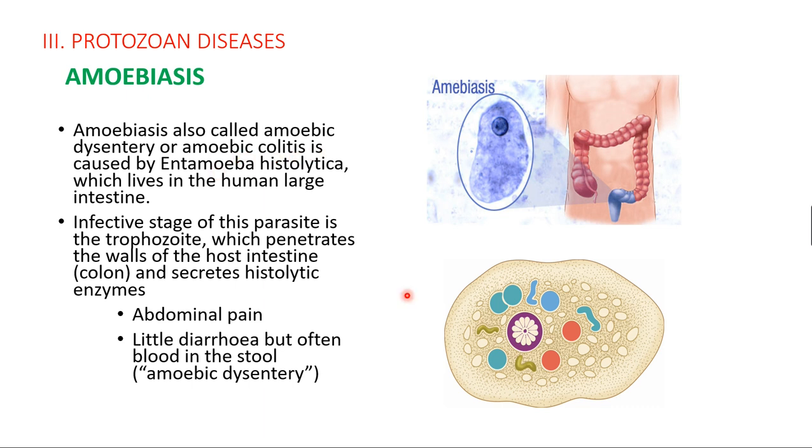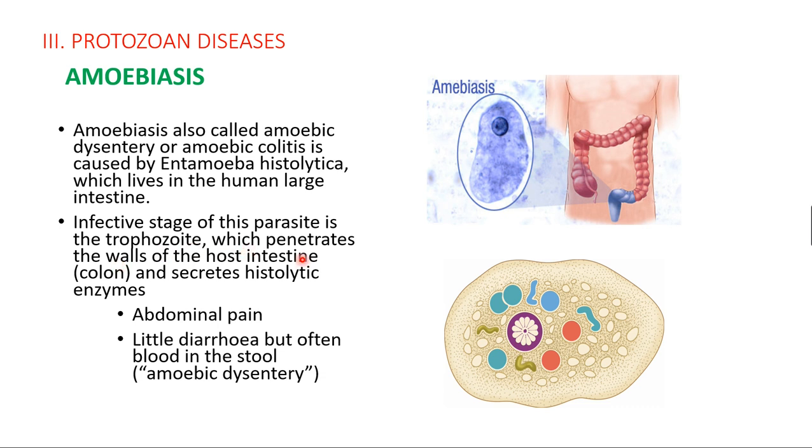It's caused by Entamoeba histolytica, a protozoan. It lives in the human large intestine, where it takes food and nourishment from the human intestine. Now, the infective stage of the parasite Entamoeba histolytica to human beings is called the vegetative trophozoite. So the infective stage is called trophozoite.